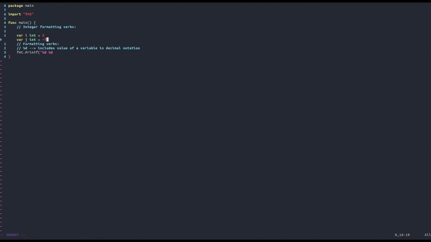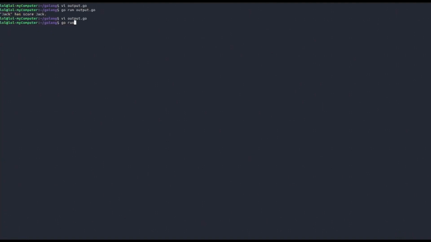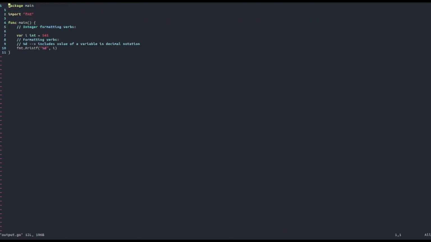So for example, let's just work with one number, and let's set this number equal to 541. Then passing in the i variable inside the printf function yields go run auto.go 541, which is again the usual decimal representation of our number.